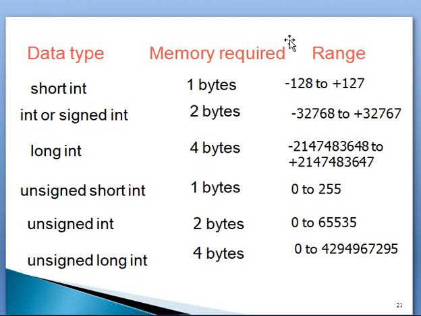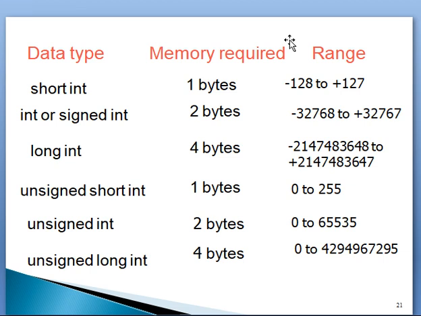The unsigned integer also requires 2 bytes, but the difference is in signed integer one bit is used to represent whether it is a positive or negative number. 2 bytes means 2 into 8, 16 bits, since 8 bits is equal to 1 byte. Among the 16 bits, 1 bit is used for sign and the remaining 15 bits are used to store the number.